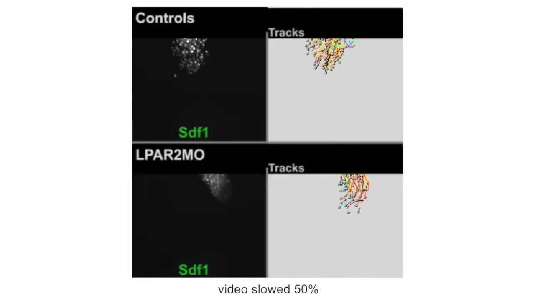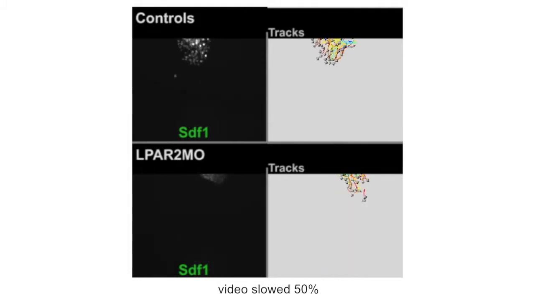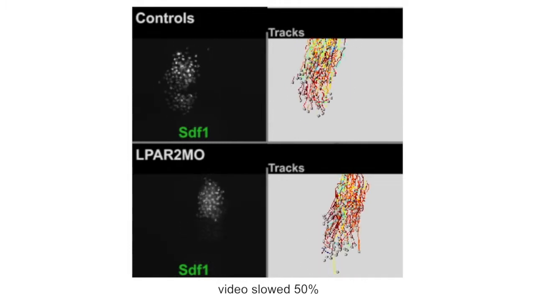Surprisingly, however, knocking down LPA receptor 2 had no effect on neural crest cell motility or chemotaxis in vitro. So that was fascinating because we didn't know why you had this very strong phenotype in vivo but not in vitro. So one difference is that in vitro the cells can migrate everywhere, while in vivo there are physical constraints.